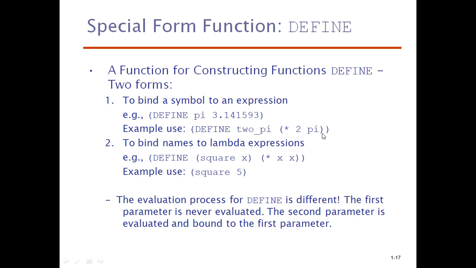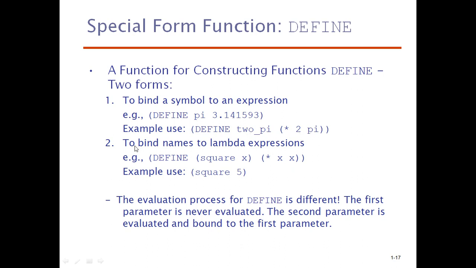What will the function do? An expression has to be written. This will double the pi value, that is 2 into pi. That means it has to be written in the prefix order: star 2 pi. This is one way you can do it.